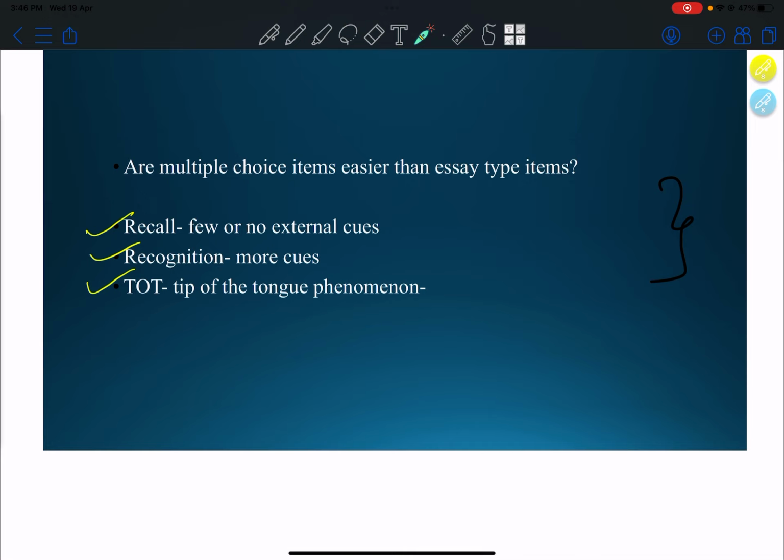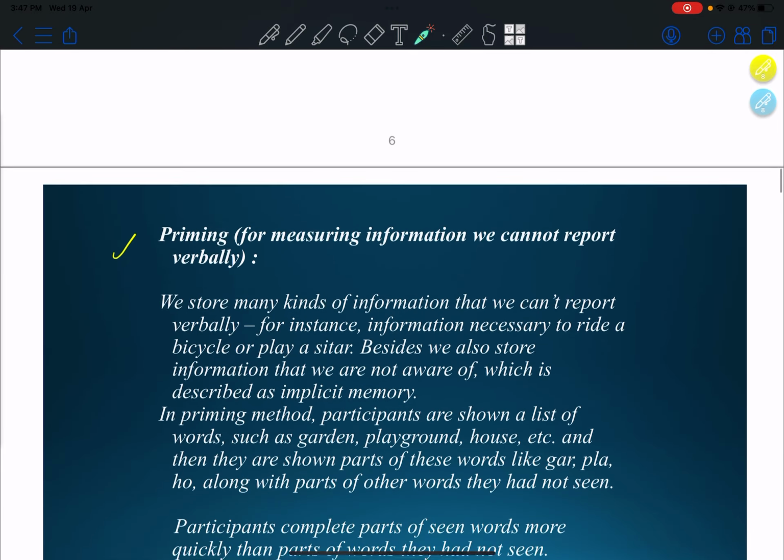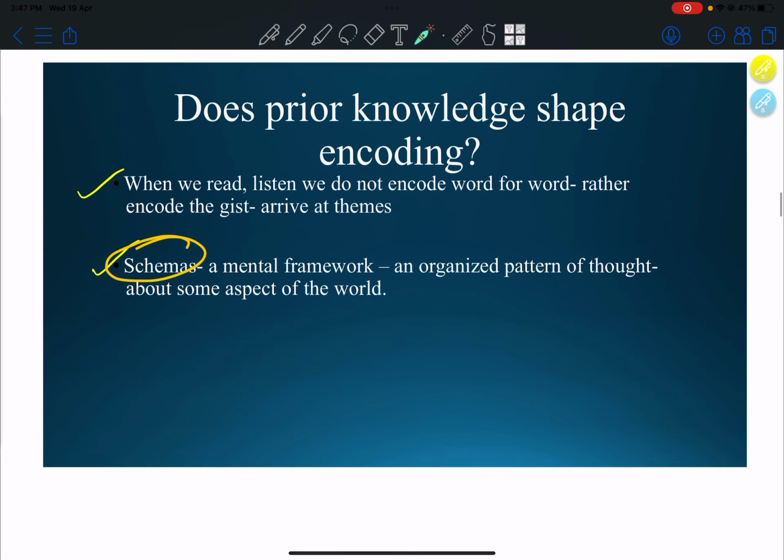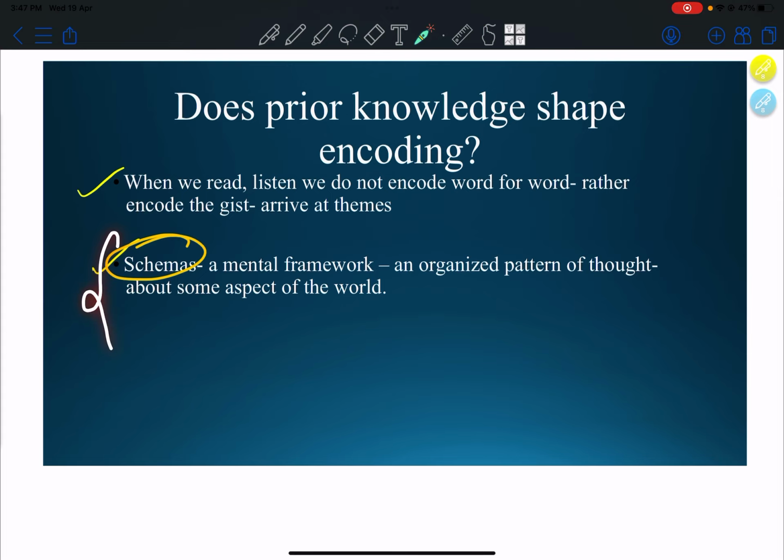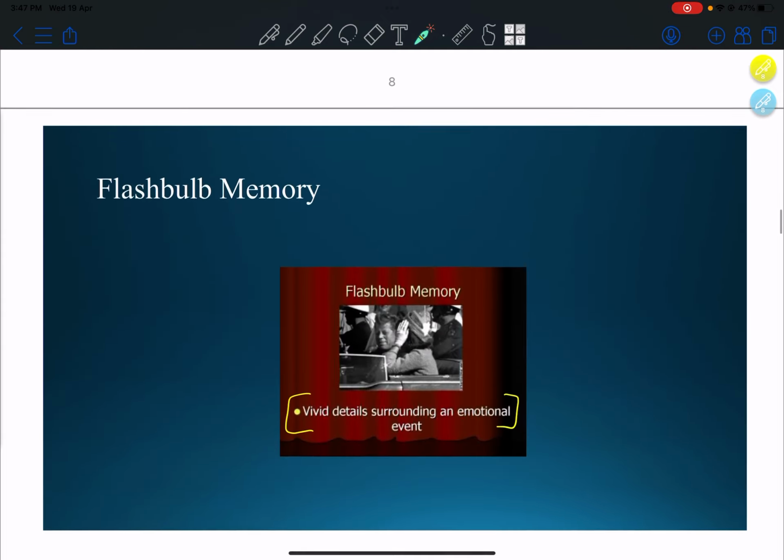Why are multiple choice items easier than essay type items? Because to recall we need few or no external cues. To recognize, we already have more cues, and because of the tip of the tongue phenomenon. Priming. Schemas: a mental framework, an organized pattern of thought about some aspect of the world.